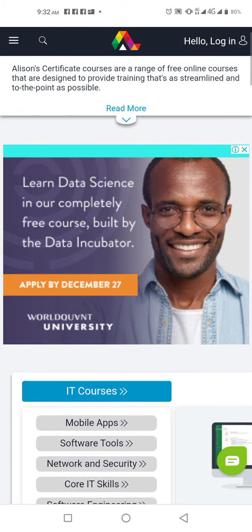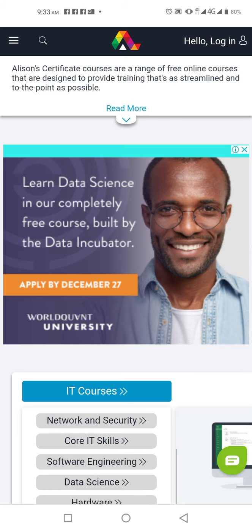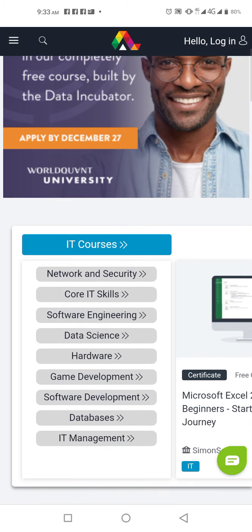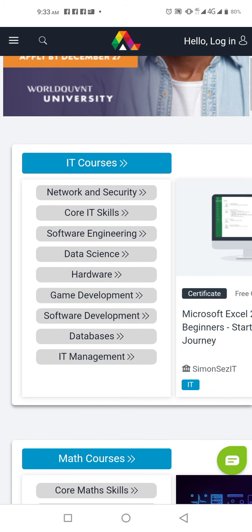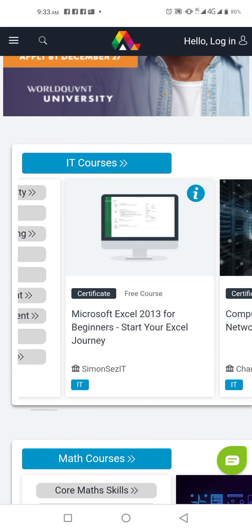Okay, apply December. Learn data science in a completely free course built by the Data Incubators. Okay, let's just go up. Network and security core IT skills. Okay, the certificate. This is okay.